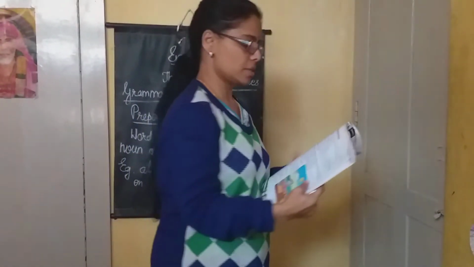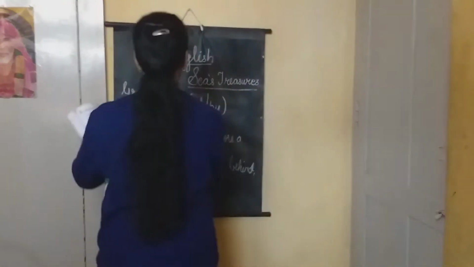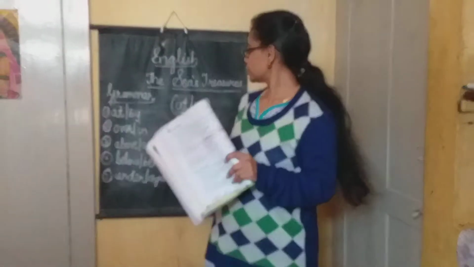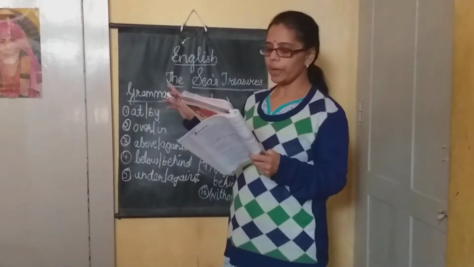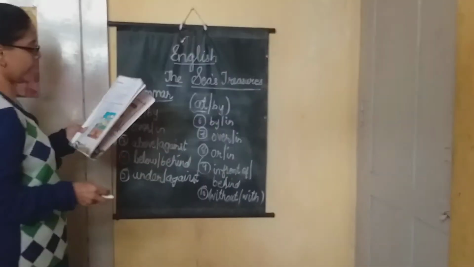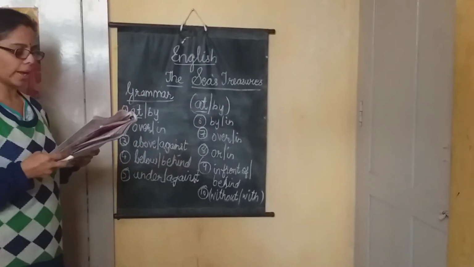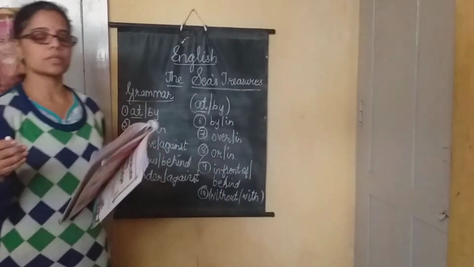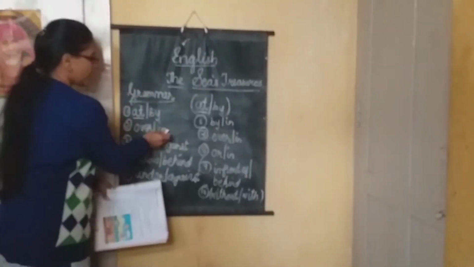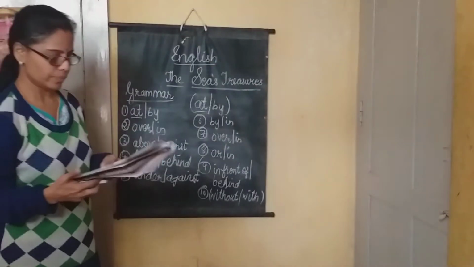Clouds are floating above or against. So there are two words. Okay. So the first one will be Mary and Paul are at the beach. So you will underline at. Second one, the sun is shining high over or in the sky. So where is the sun? It is in the sky. So you will underline the word in.